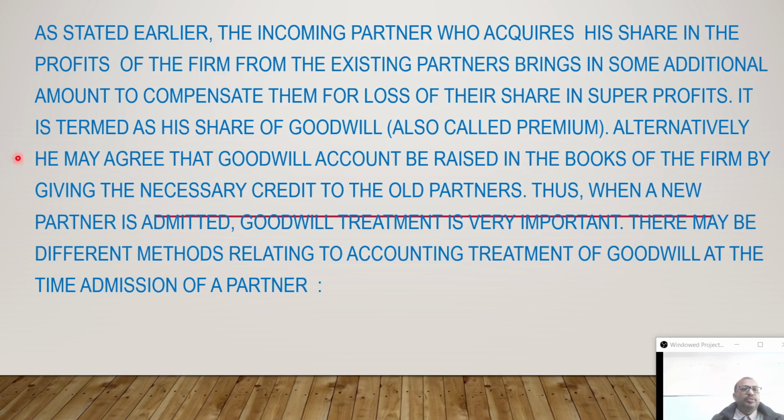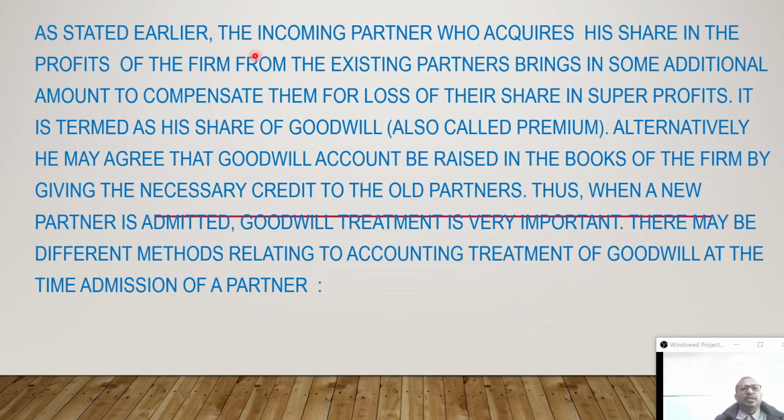So here is the short meaning. In case of admission of a new partner, one partner enters into the old business and the old partners will sacrifice. To compensate that sacrifice by the gaining partner, he has to contribute two things. First thing is his capital, and second thing is his premium for goodwill.